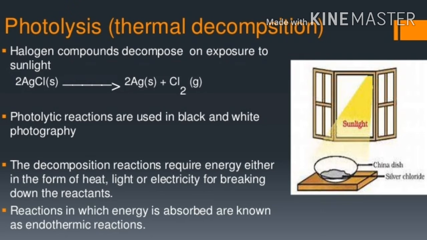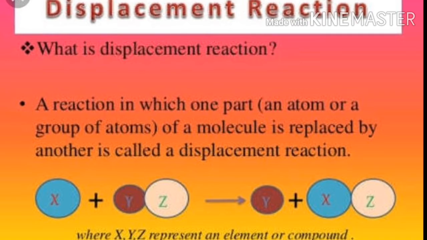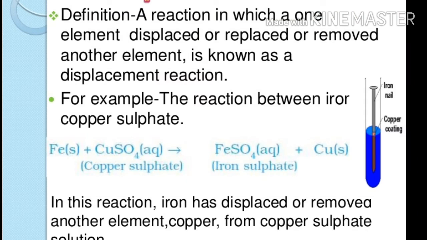Displacement reaction. When a more reactive element displaces a less reactive element from its solution, this reaction is called a displacement reaction. A reaction in which one part of a molecule is replaced by another is called a displacement reaction.